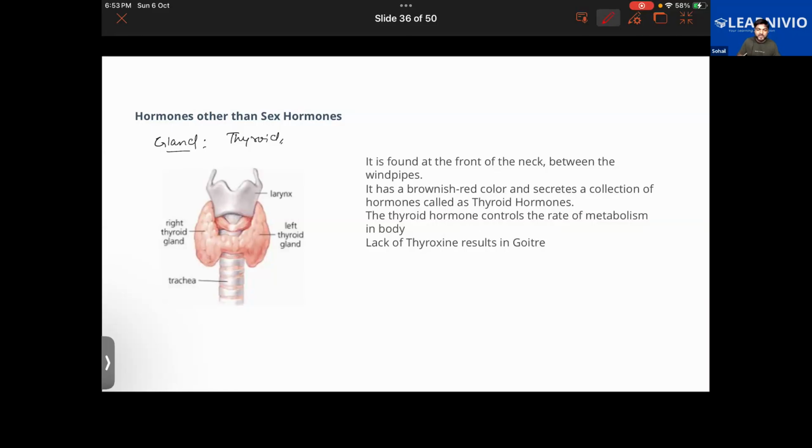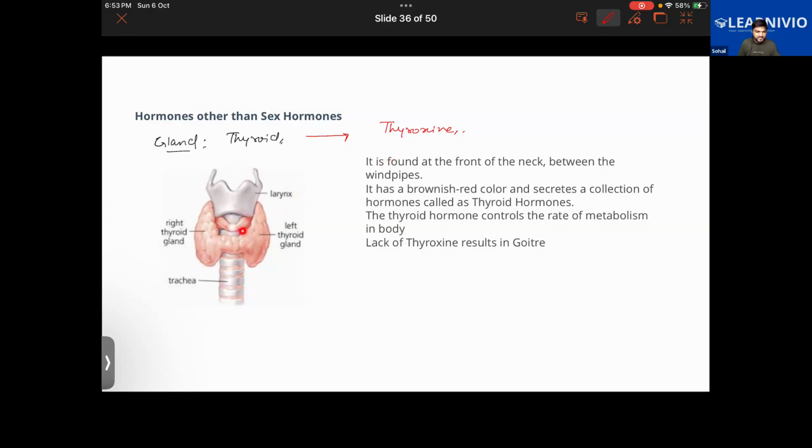Like it will be controlling the metabolism of the body. It will control the heartbeat also. It can increase the breathing rate, it can decrease the breathing rate. It will have a role to play in digestion as well. So there are several roles played by the thyroid gland. The thyroid gland will be releasing a hormone by the name of thyroxine. What is the name of the hormone? Thyroxine.